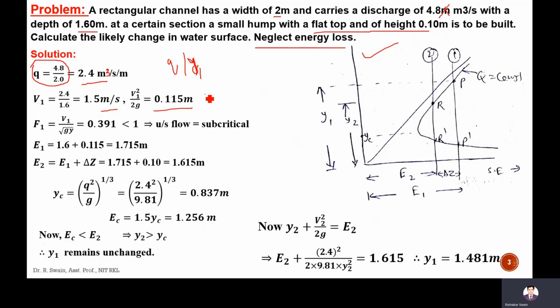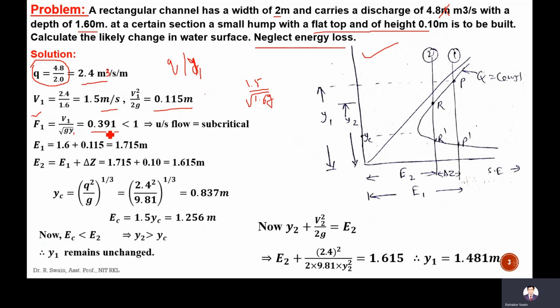So now we have to check whether the flow is critical or subcritical. For that we have to calculate the Froude number at section 1. At section 1, the Froude number is v1 divided by square root of g y1, which is 1.5 divided by square root of 9.81 into 1.6.